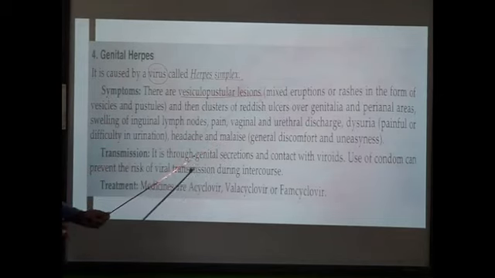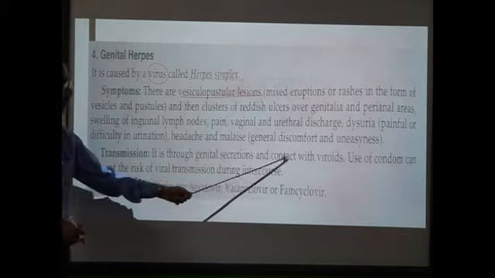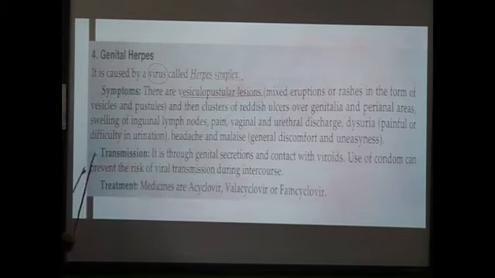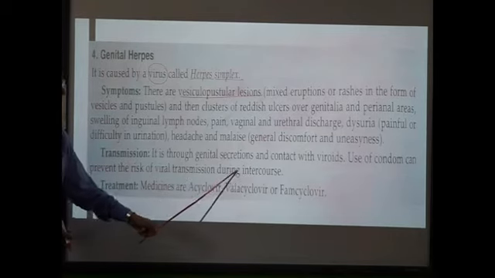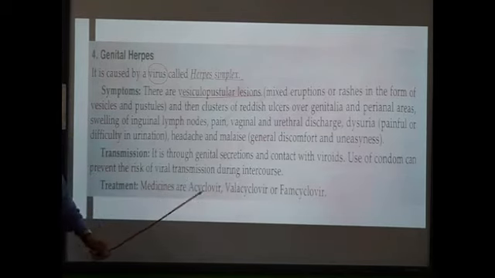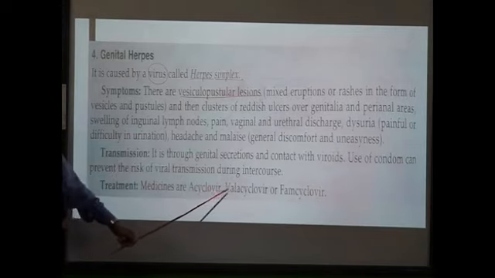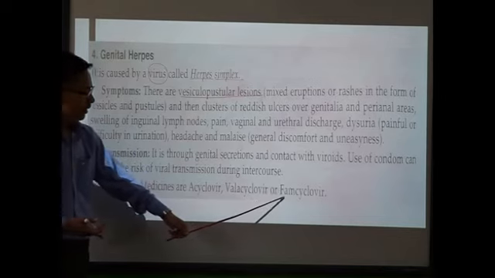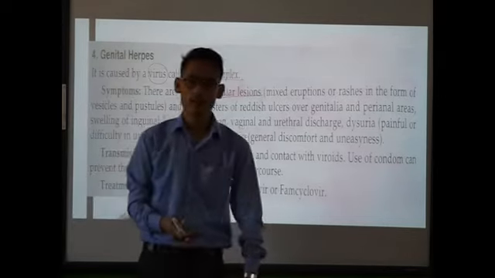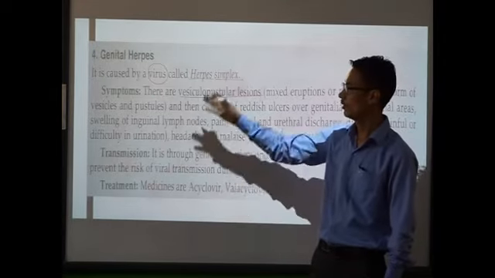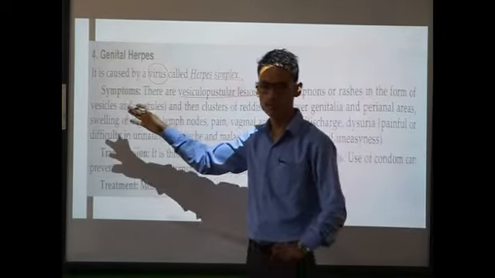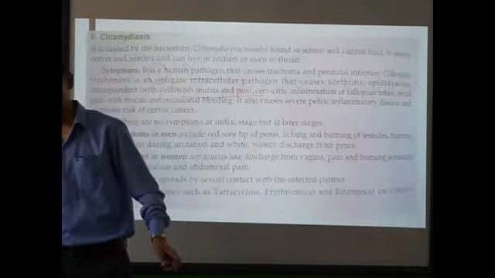Transmission is through genital secretions and contact with the virus. Use of condoms can reduce the risk of viral transmission during sexual intercourse. It's very easy. Treatment can be done by using medicines like acyclovir, valacyclovir, or similar antiviral therapies. So these are the names of the drugs that can be used for the treatment of genital herpes. Clear? Next one.